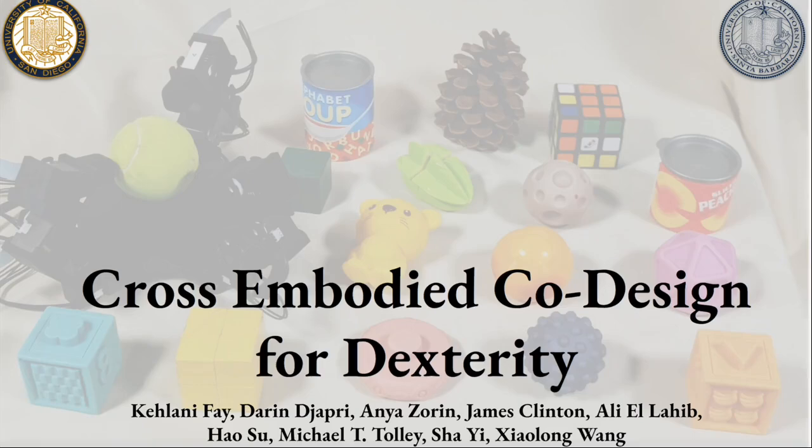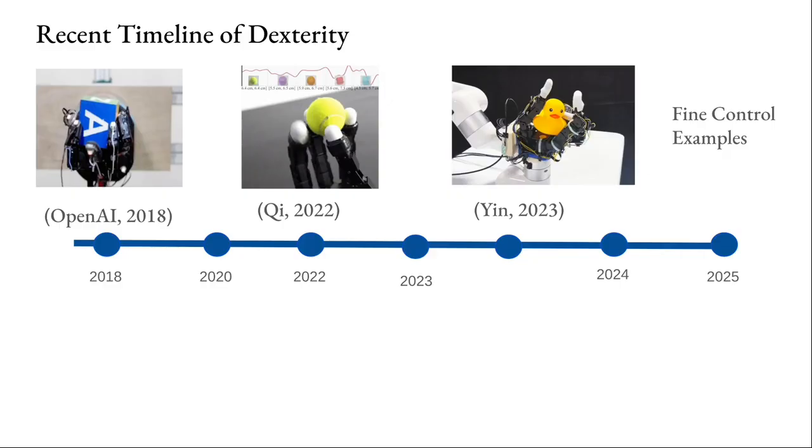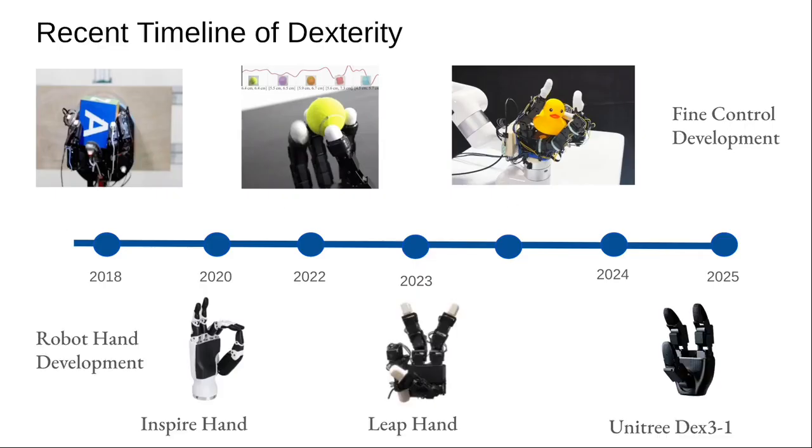In this work, we present cross-embodied co-design for dexterity, a framework which generates, designs, and deploys robot hands sim-to-real. Endowing robots with human-level dexterity requires advances in both fine-grained control and the design of highly capable robotic hands. Traditionally, these two components have been developed separately, which limits performance because control strategies are constrained by the hand's physical design. Co-design addresses this challenge by optimizing hardware and control together, but the search space becomes extremely large for complex, dexterous manipulation.